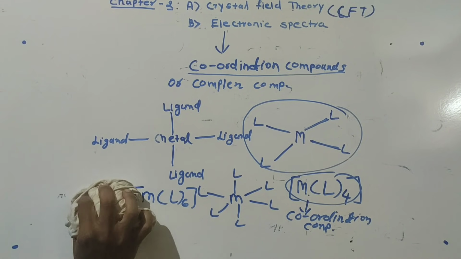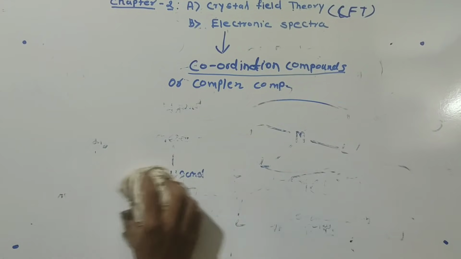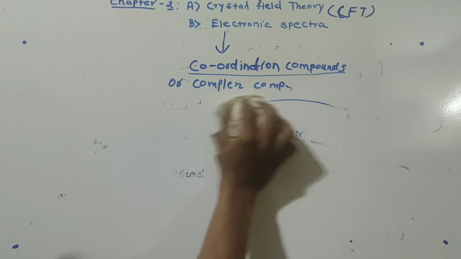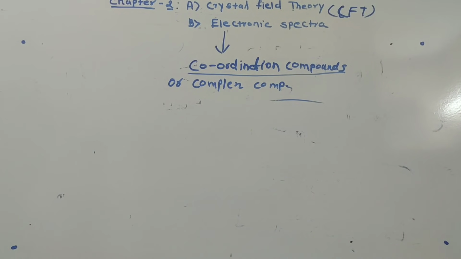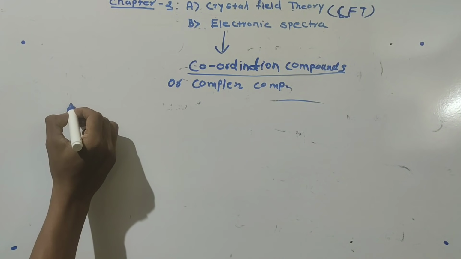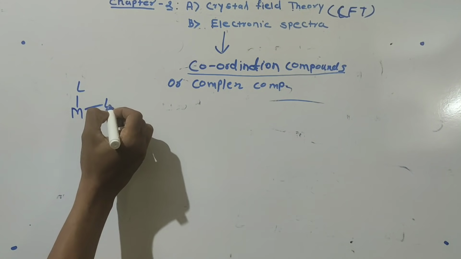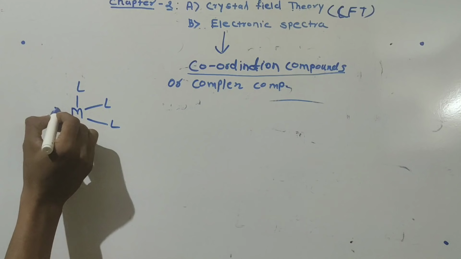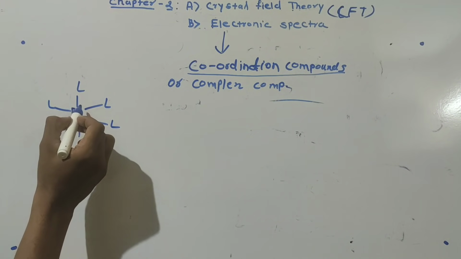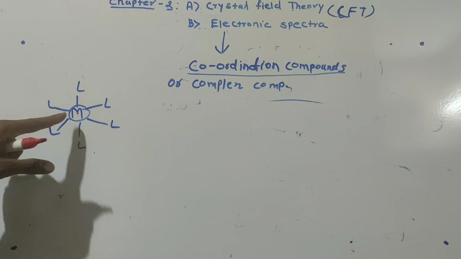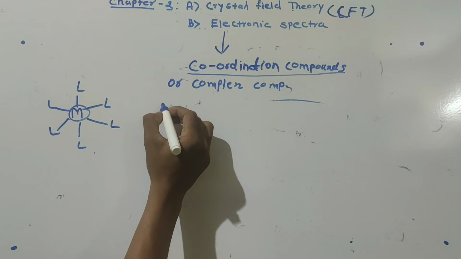Now, another question is: which metal should be present in the coordination compound? If I write this general coordination compound, metal attached with the ligand, the centrally situated metal may be from the transition series.